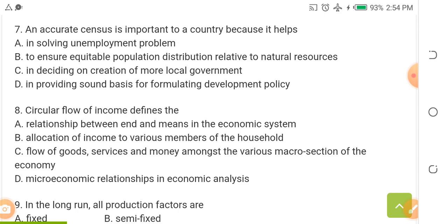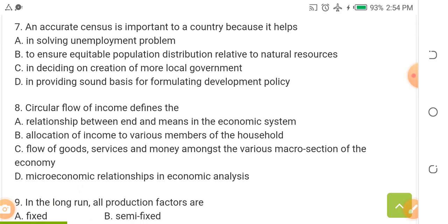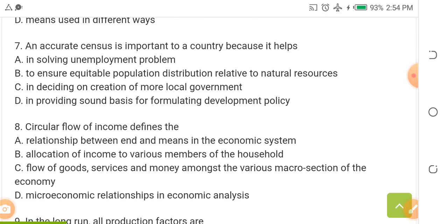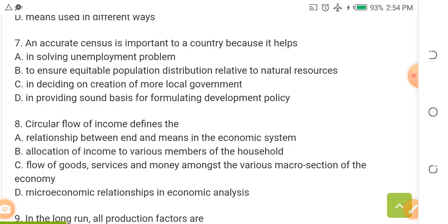Number 7. An accurate census is important to a country because it helps dash. You know what a census is now? What is census? I'm giving you number 1 assignment. Come under the comment of this video and define census for me. An accurate census is important to a country because it helps dash. A, in solving unimportant problems. B, to ensure equitable population distribution relative to natural resources. C, in deciding on creation of more local government. D, in providing sound basis for formulating development policy.